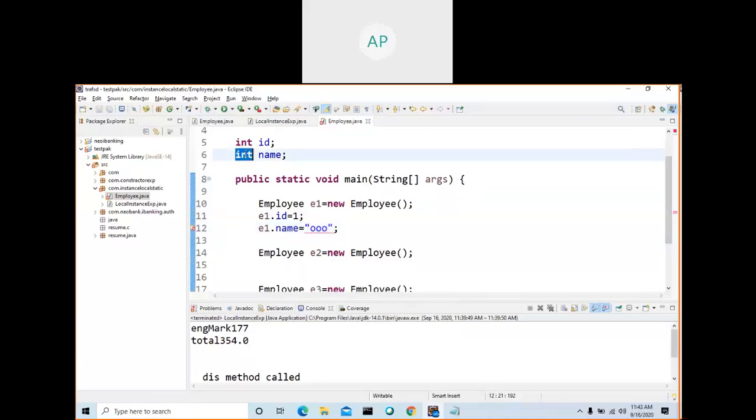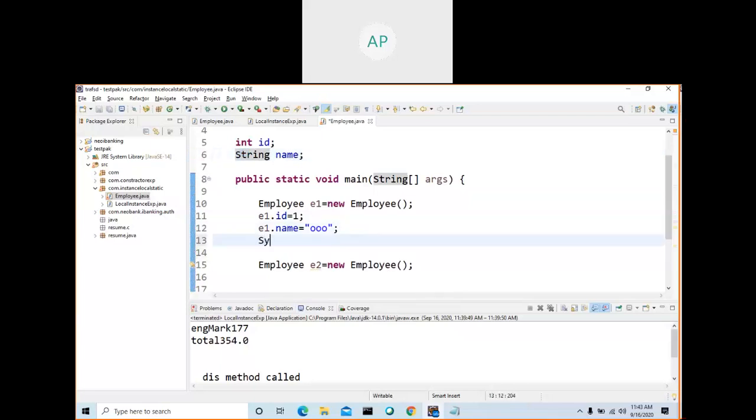If I make System.out.println, what is the error here? Don't make the name an int, make it a String.